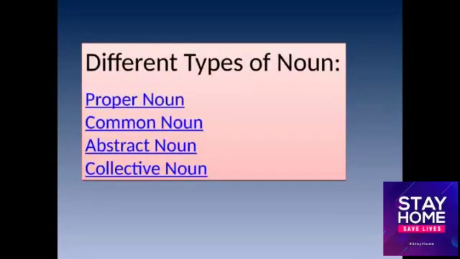Now, these are the four kinds of noun. I hope you will read them, revise them, and practice them. There are many exercises in your previous year's books. You can refer to those books, or you can refer to any other reference book and practice these exercises of nouns.